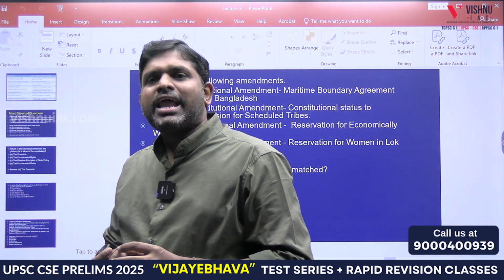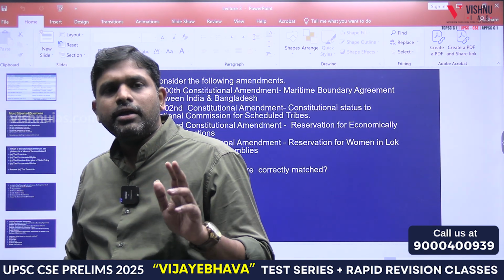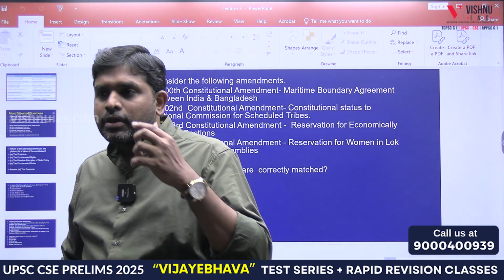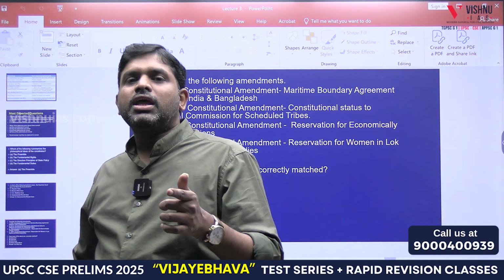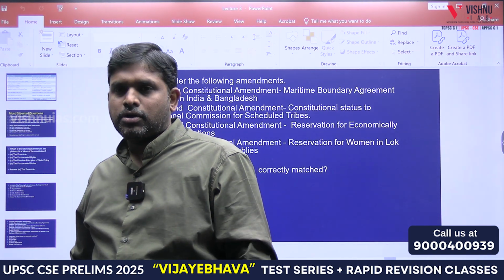That is called the Land Boundary Agreement. 100. 101 GST. 102 NCBC. 103 EWS.